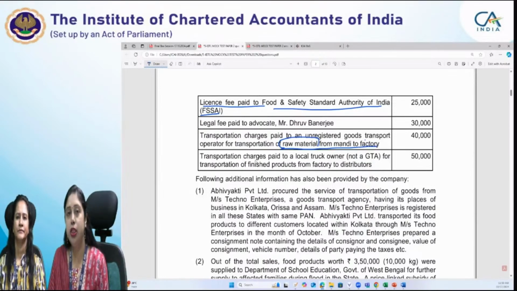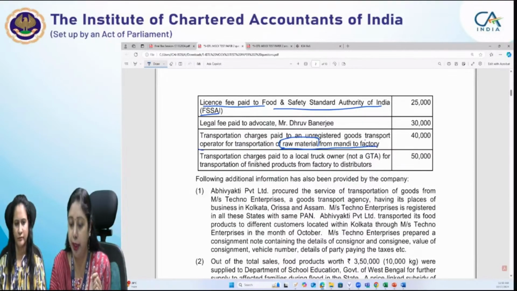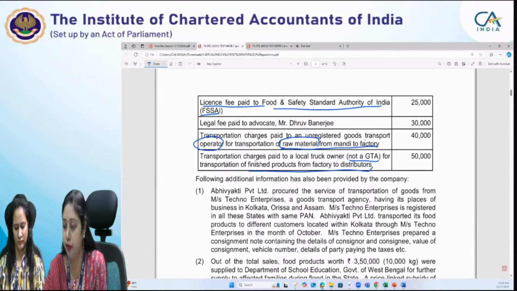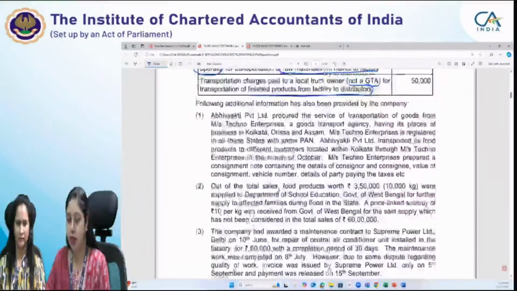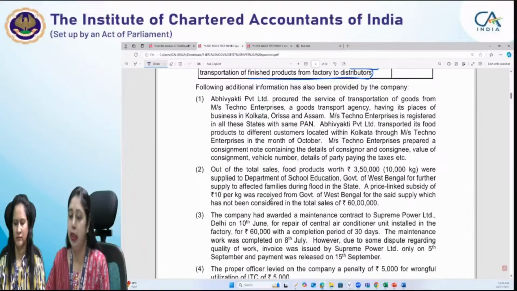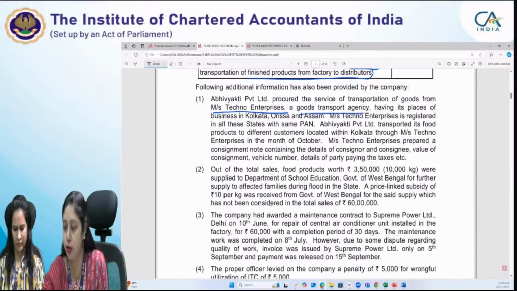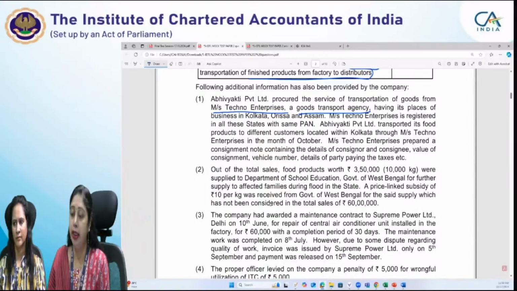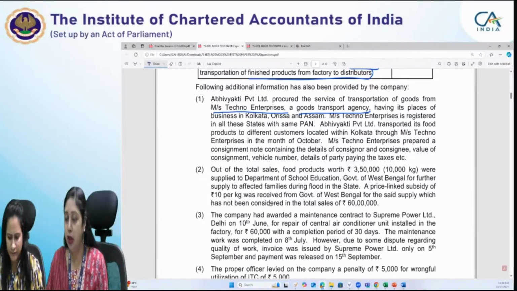Okay. Now, this is goods transport operator. Transportation charges paid to a local truck owner, not a GTA, for transportation of finished goods from factory to distributors. Now, apart from that, certain additional information is provided to you. First is that Abhivakti Private Limited procured the service of transportation of goods from Messrs Techno Enterprises, who is a GTA, and it has its place of business in Kolkata, Orissa, and Assam.